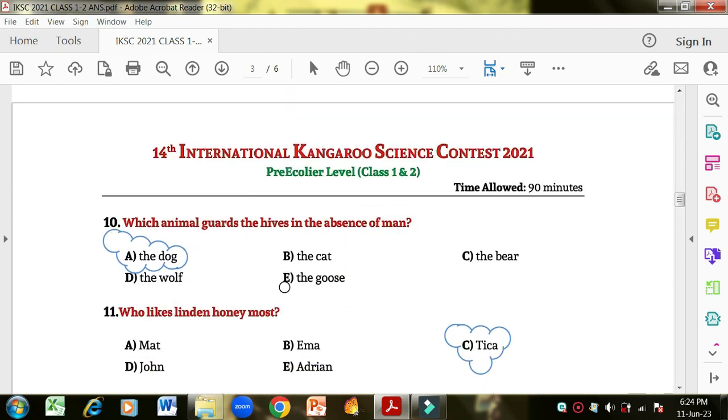Okay, next, which animal guards the hive in the absence of man? Definitely the dog. The dog is used as a domestic animal and it is used to protect or guard. The cat is not the correct option. Bear, wolf and goose, no, all are wrong.